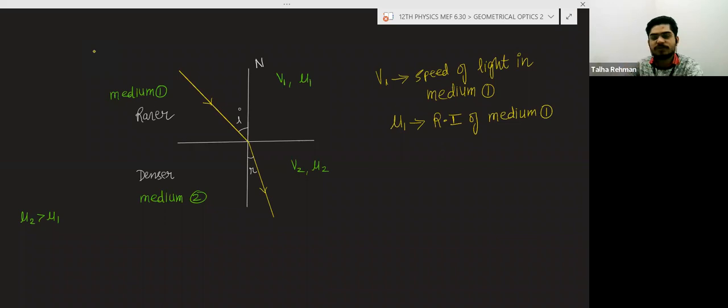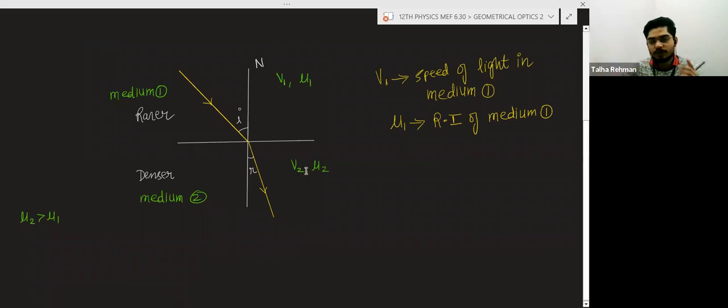Now I think you can clearly understand what V2 will be and what mu2 will be.